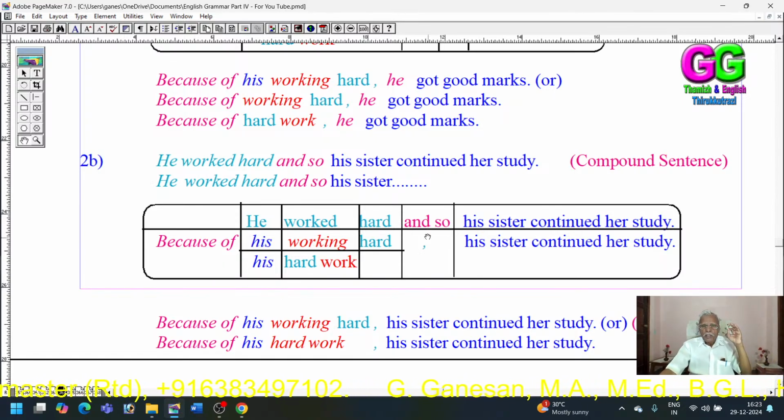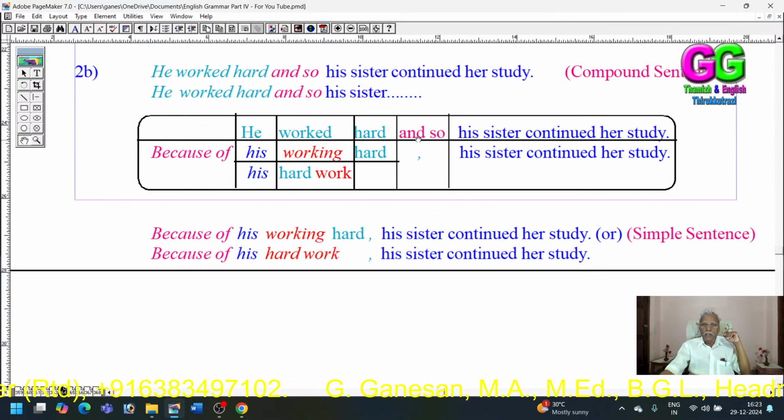So, "he worked hard and so his sister continued her study." In the first clause, "he" is the subject. In the second clause, "his sister" is the subject. So, as the subjects in both these clauses are different, the possessive of the first clause is a must.